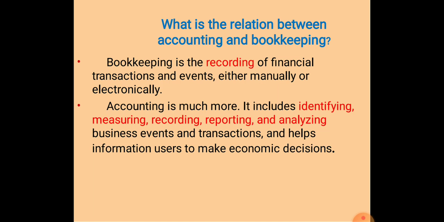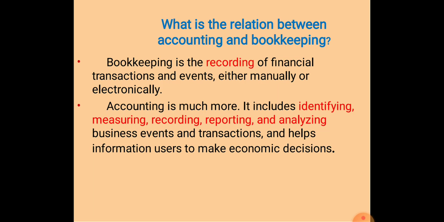We identify the transactions, we measure these transactions, we record these transactions. They are recorded in the journal, in the ledger, in the trial balance. There are different types of transactions and different ways of recording them.